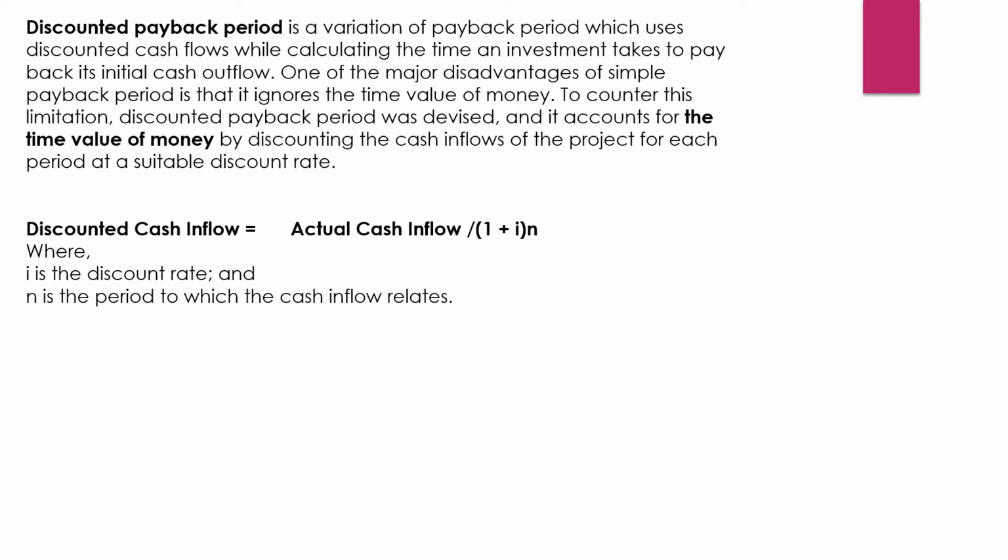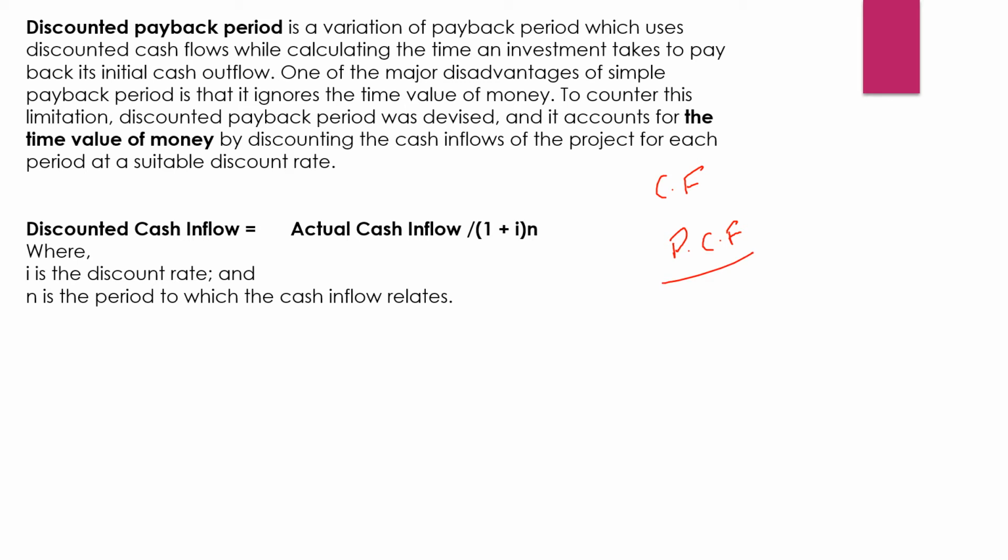Discounted payback period is a variation of the payback period which we have studied earlier. In this method, the time value of money is taken into consideration for finding out the payback period in which the initial investment will be recovered. So to find out, for the cash flows which will be given to us, we will be finding out the present value of these cash flows. Only then will we see in how many years we will be recovering the initial investment we have made. We have already studied how to find out the present cash flows in the time value of money chapter.